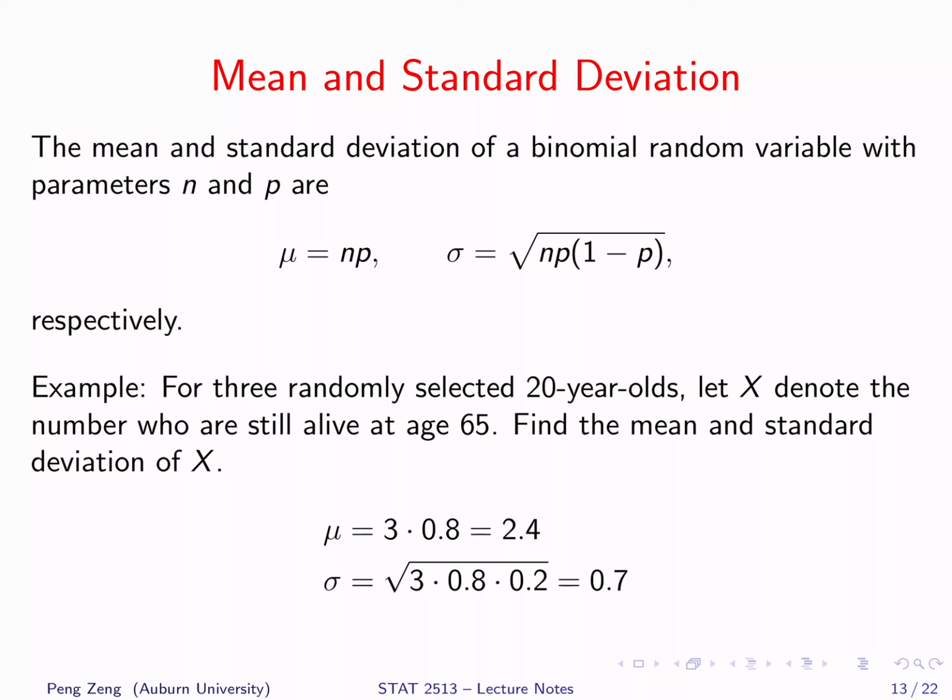We may apply these formulas to calculate the mean and the standard deviation of x in the example we discussed before. Recall that x is a binomial random variable with parameters n equals 3 and p equals 0.8. Therefore, the mean of x is 3 times 0.8 equals 2.4. Its standard deviation is the square root of 3 times 0.8 times 0.2, or 0.7. In practice, as long as we can identify that a random variable is binomial, we can always apply these formulas to calculate the mean and the standard deviation.